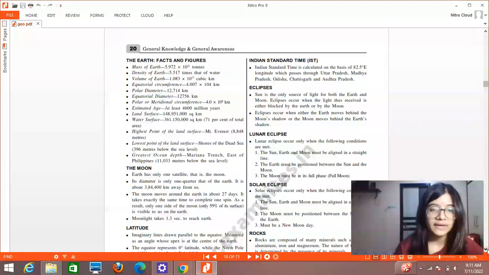Now, the moon. The Earth has only one satellite, and that is the moon. Its diameter is only one quarter that of the Earth, and it is about 384,400 kilometers away from us. The moon moves around the Earth in about 27 days. It takes exactly the same time to complete one spin. So you can say that the rotation and revolution take around the same amount of time. As a result, only one side of the moon, 59% of its surface, is visible to us, that is, to the Earth, and the moonlight takes around 1.3 seconds to reach Earth. So you can see how fast it is.